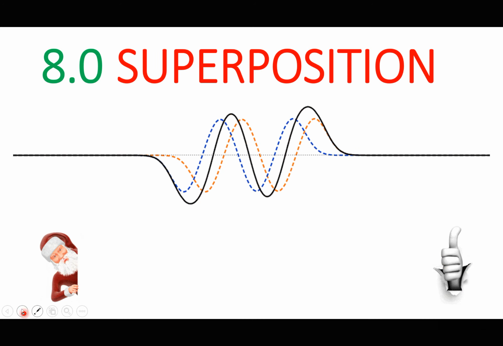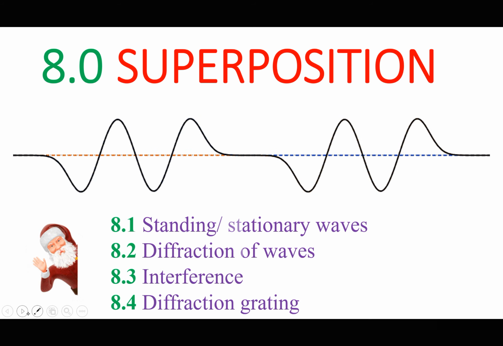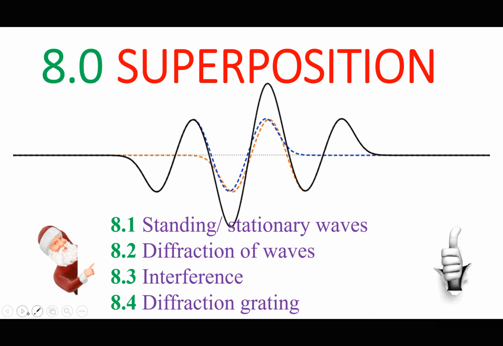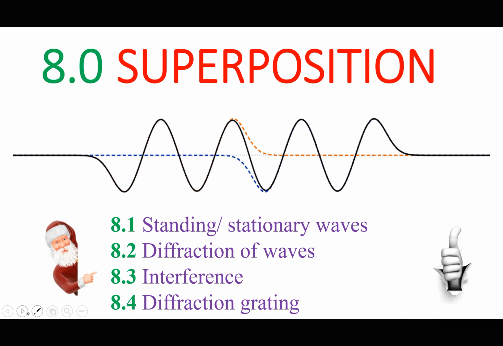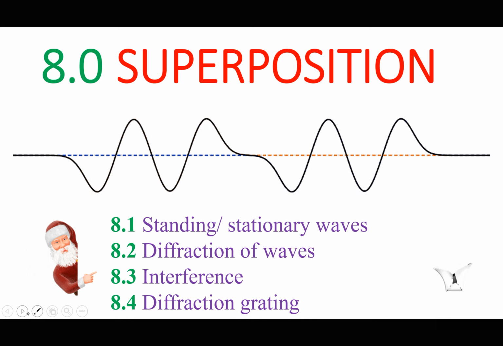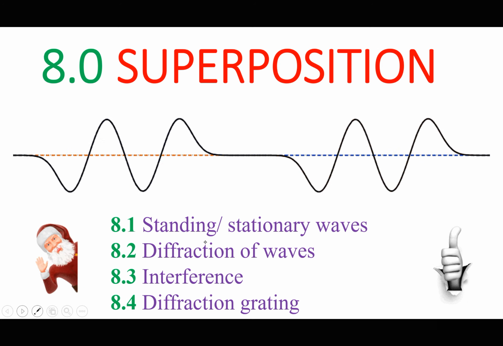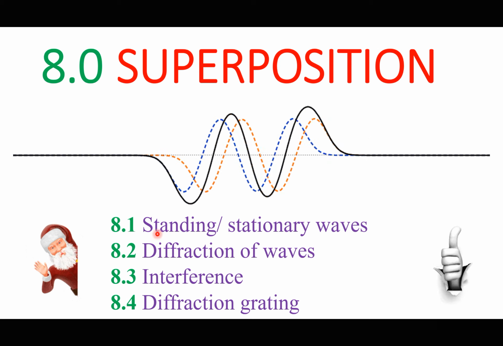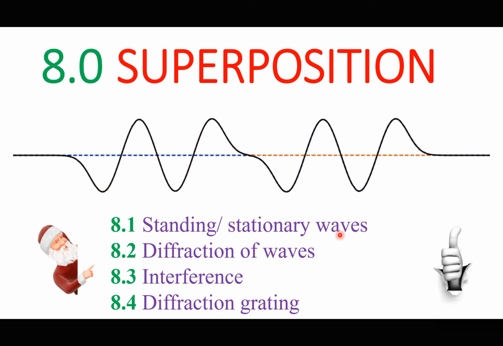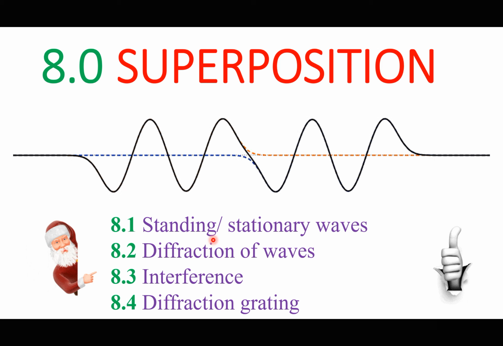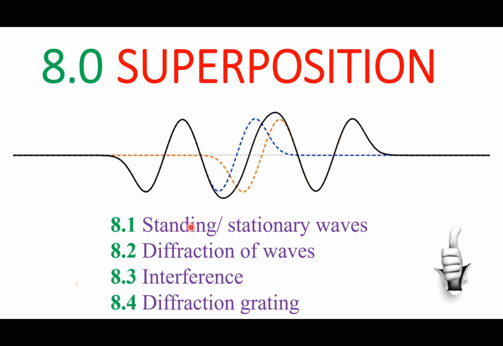Okay, so we are continuing the superposition, and remember, we have to study standing or stationary waves, diffraction of waves, and we have to study interference and the diffraction grating. The order of these units may not be the same order that your teacher may be teaching them, but I just put them in this order for my own convenience.